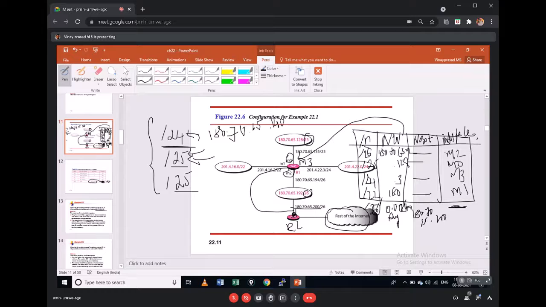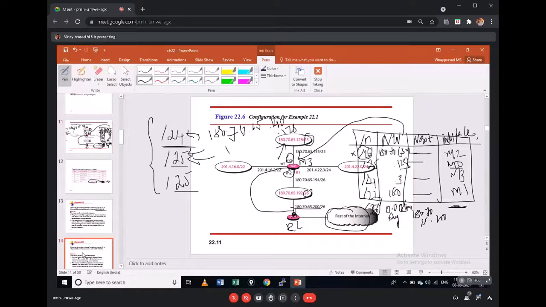will take the subnet mask of your first entry, which is /26. If I apply /26, what will you get? You will get the network address as .128. But if I check, the first entry will have 65.192. So there will be no matching of network address, and it will not select this. It will go to the next one. If you AND with the subnet mask /25, you'll get 128, and my network address is also 128. There will be a match, so where will it send that? To the interface called M0. It's going to send that packet to this network.